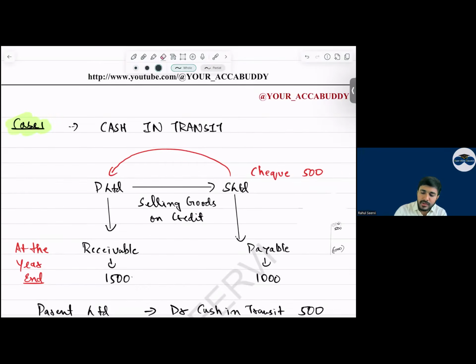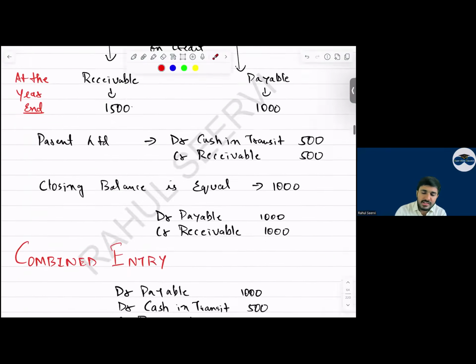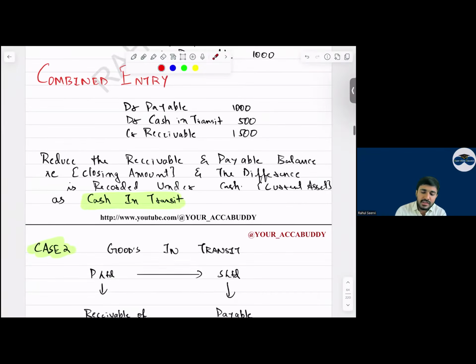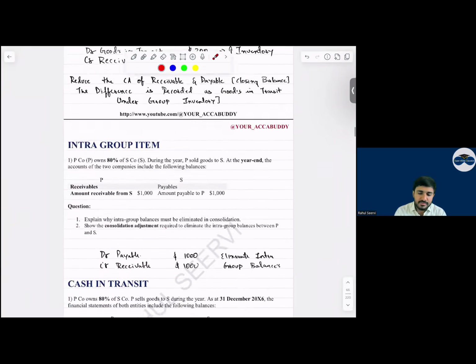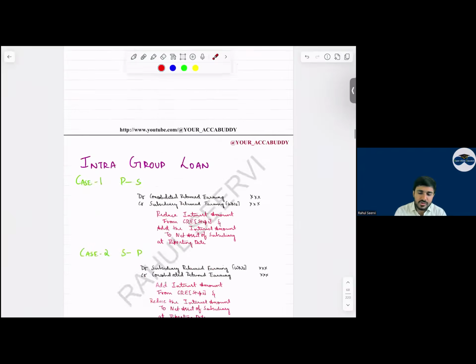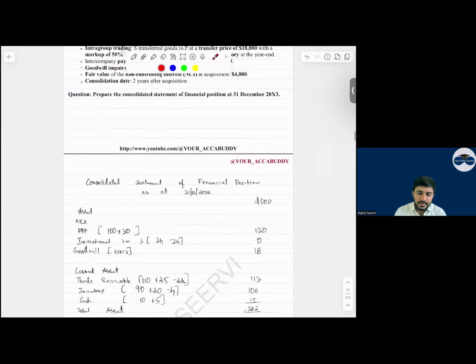Same way we can do it for goods in transit. So goods in transit, what will happen? Instead of cash in transit, we will mention goods in transit. See now, receivable is 1,300, but payable is 1,000. So we reduce payable by 1,000. We reduce receivable by 1,000. And what do we do? We recognize goods in transit of 300. In what? Inventory section. Yes, sir. With this, your intra-group balance is also done.